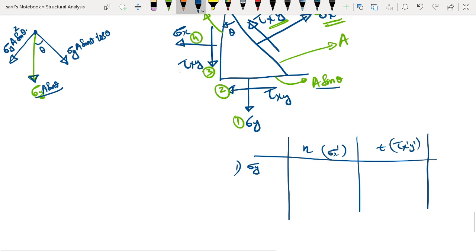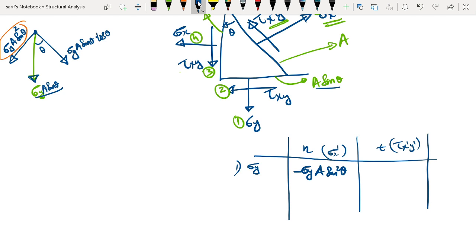If you look at this figure, this particular force is acting in a direction opposite to that of sigma x dash, or the normal of the inclined plane. So we put a negative sign here. The force that we are going to write here is minus sigma y A sine square theta.